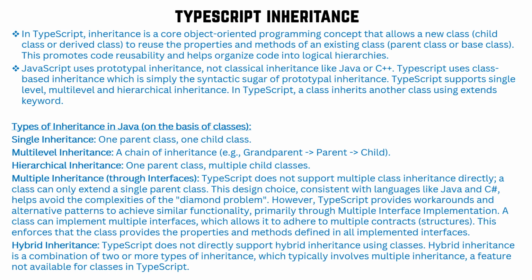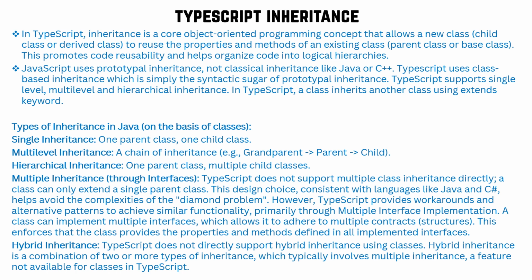It is called the base class, parent class, or super class. So wherever we are trying to inherit, it is called the child class, derived class or subclass, and whatever class we are inheriting from is called the parent class, base class or super class. This inheritance promotes code reusability and helps to organize code into logical hierarchies.